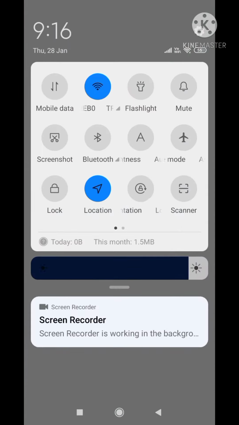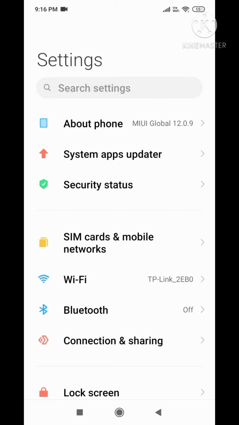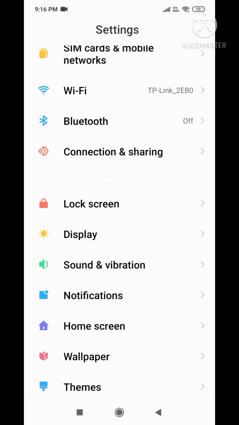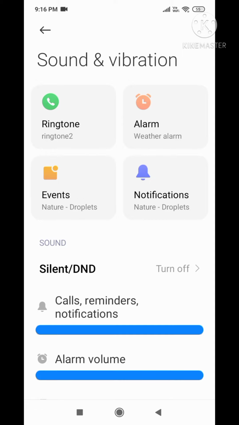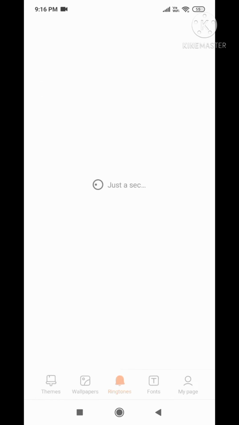So today we're gonna see how to set the ringtone of our Mi 9i phone. So first we should open settings, go down and open sound and vibration. Then we can find the ringtone.